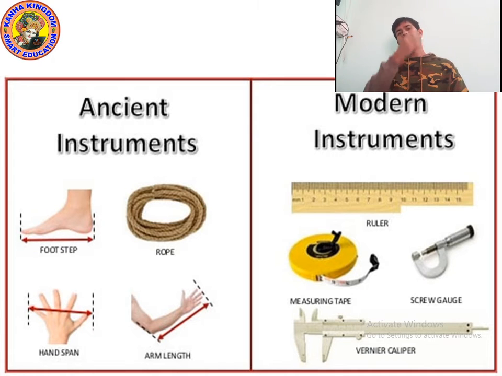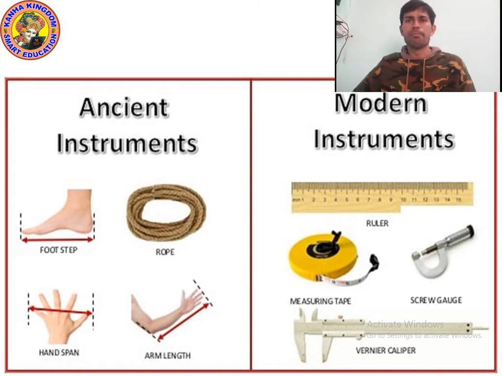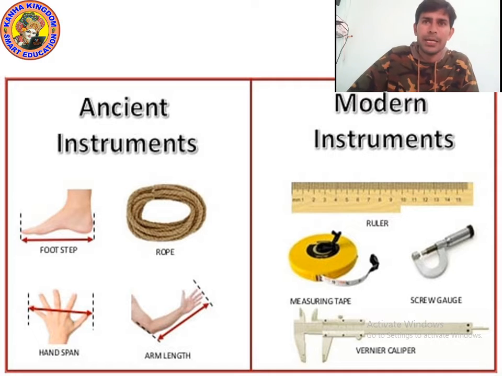And what is hand span? The distance from the tip of the little finger to the tip of the thumb is known as hand span.